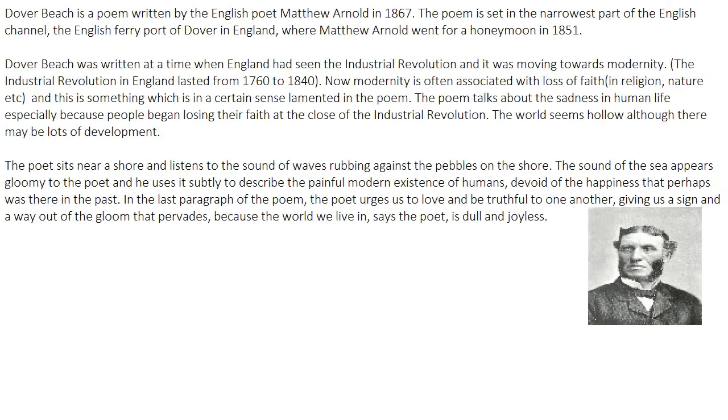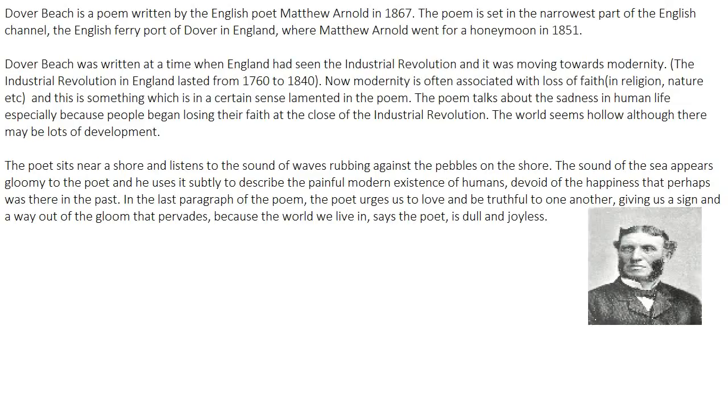It happens when a lot of industrialization and a lot of scientific progress is made in any country, the country begins losing faith. The country starts becoming modern. The old tradition, the old ideas are put behind. So this was what was happening in England, somewhere around the time this poem was written.